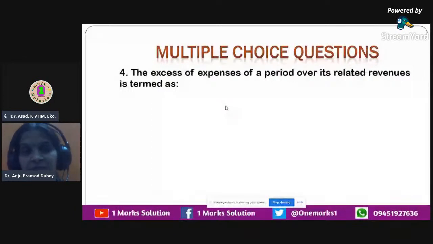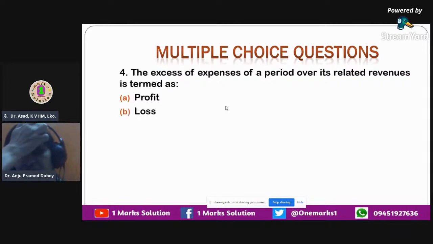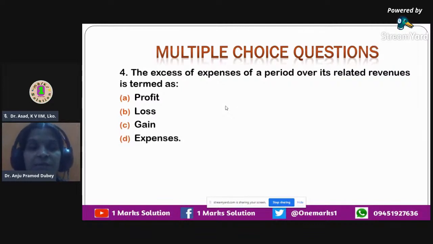Here it says the excess of expenses of a period. It means you have to compare the expenses of a period to the revenues of that period. When you find the difference between them, if expenses are more than your revenues, what is the situation called, what is it termed as? The options given to you are: profit, option A; loss, option B; the third option is gain; and the last option is expenses.